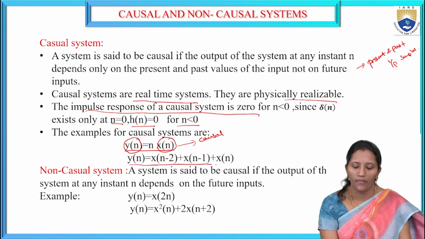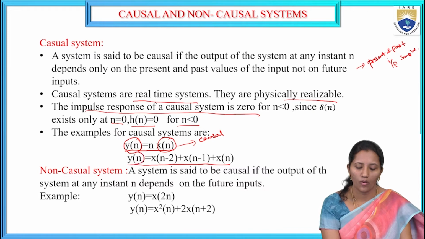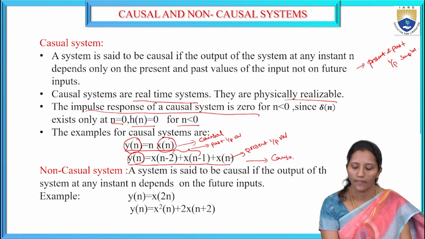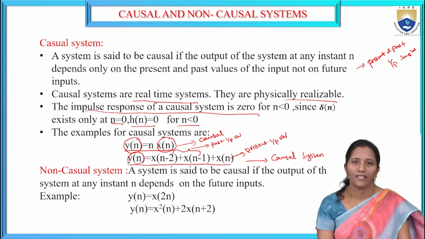Another example, y of n is equal to x of n minus 2 plus x of n minus 1 plus x of n. See here, the present output depends on the past input values as well as the present. It is not depending on the future value. So this system is called the causal system.